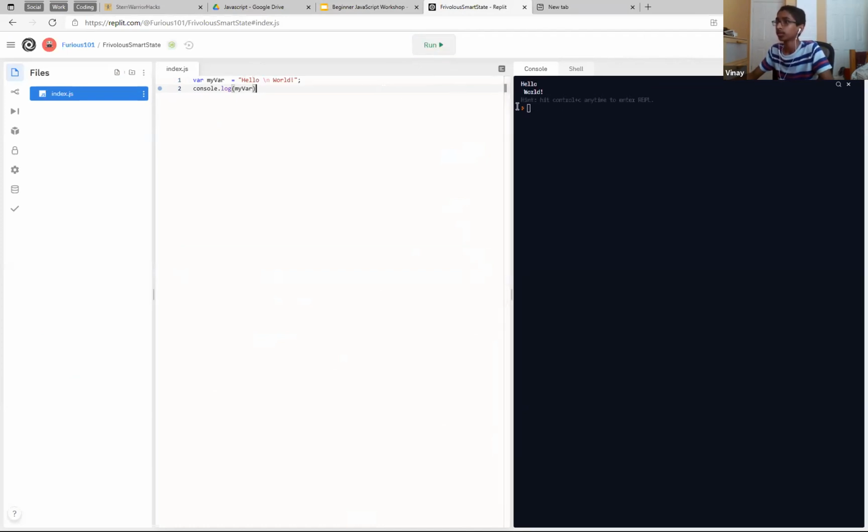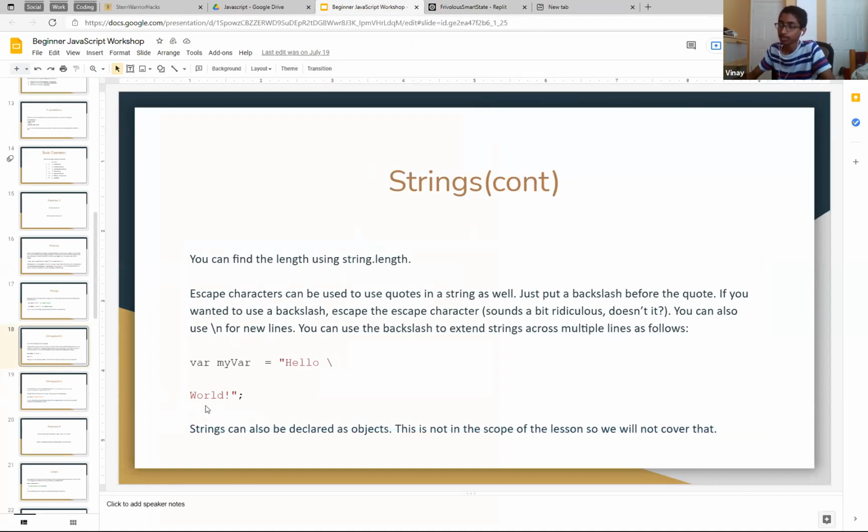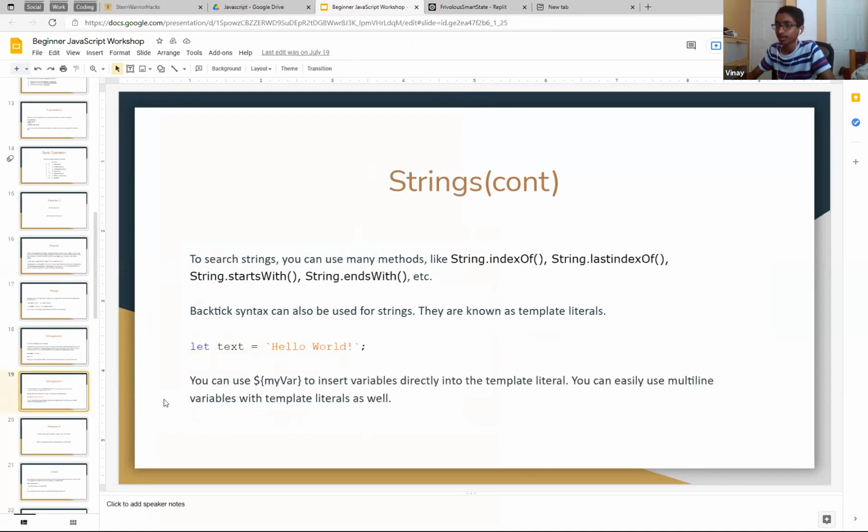And look, hello world. Oh yeah, and there's also a space. We put a space after that, which is why it's off. You can remove it if you wanted to. And strings can be declared as objects, but nobody really cares. It's fine. It's not very helpful. And oh, okay, this is good.